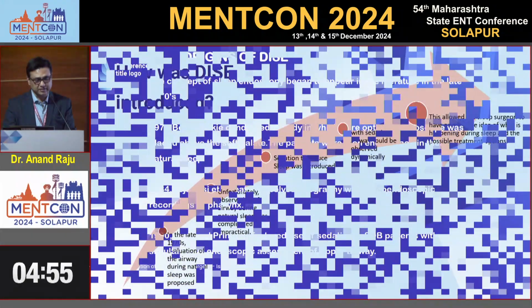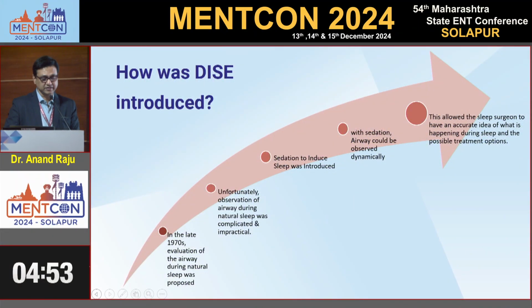The origin of DISE: in the late 1970s, evaluation of the airway during natural sleep was proposed. A lot of surgeons passed a thin bronchoscope into the nose and kept it above the soft palate. They observed throughout the night, but it is very difficult to keep the scope inside the nose and sleep during routine normal life.